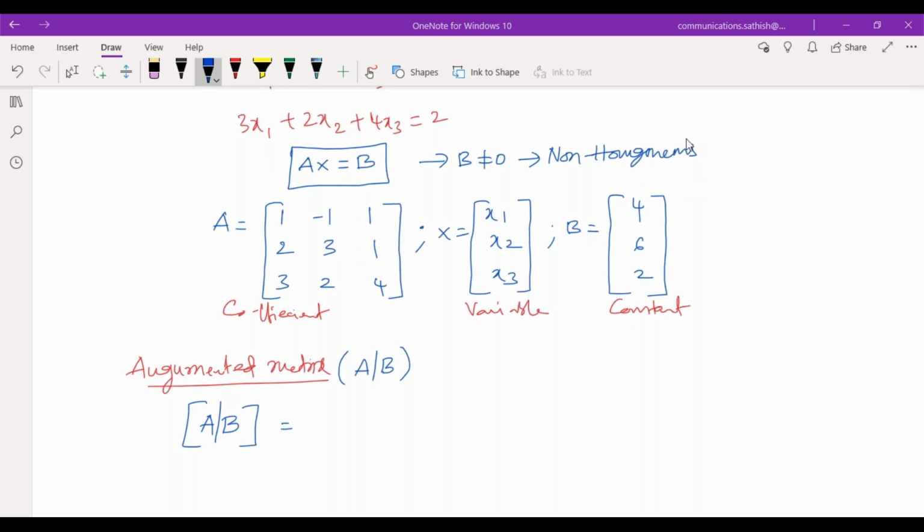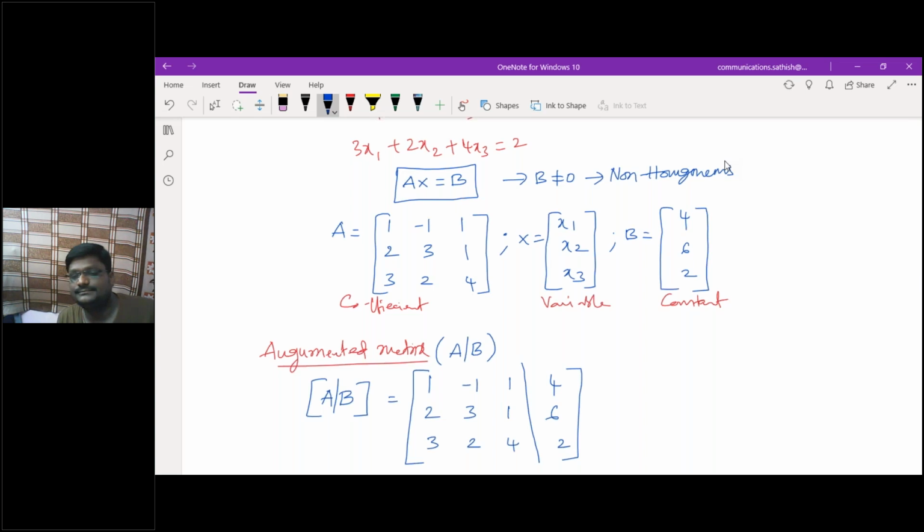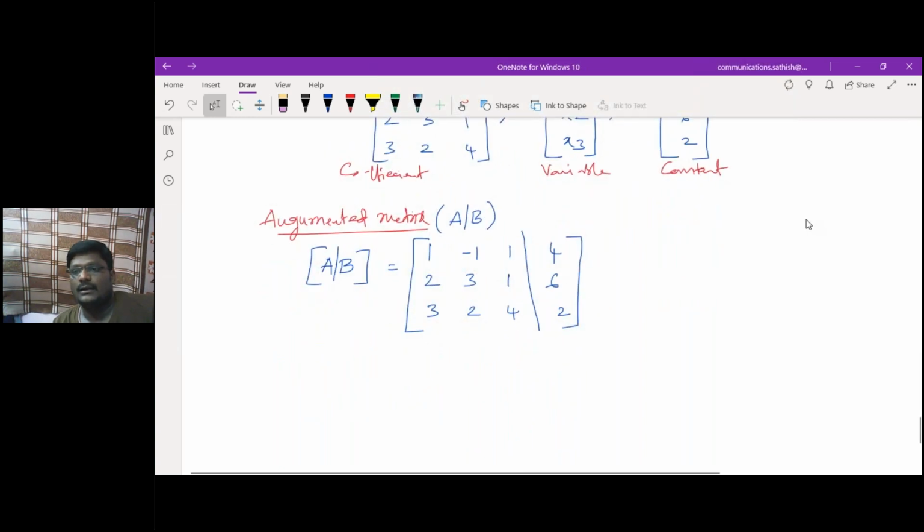So now if I represent it as [A | B], I'll have here 1, minus 1, 1, 4; next 2, 3, 1, 6; then 3, 2, 4, 2. Am I correct or wrong? So this is the augmented matrix. That is how I have to do the concept of the augmented matrix.